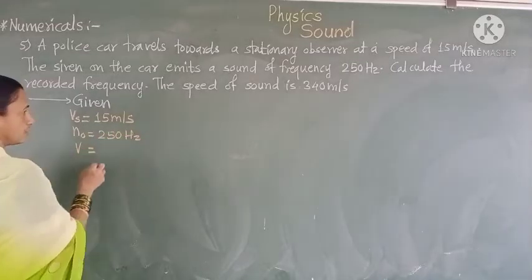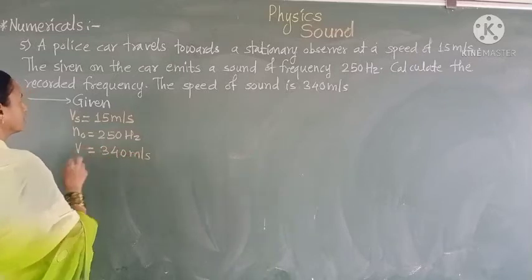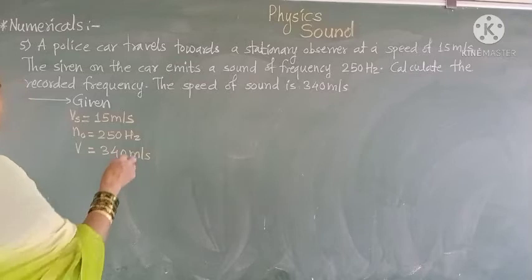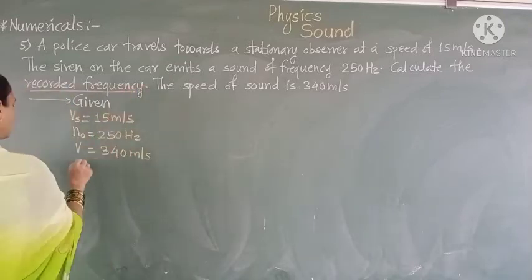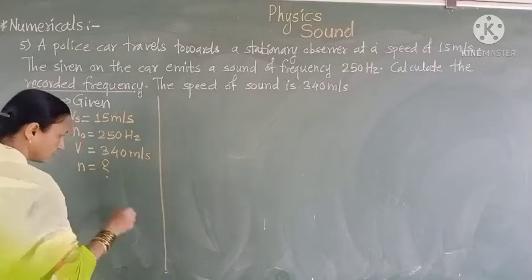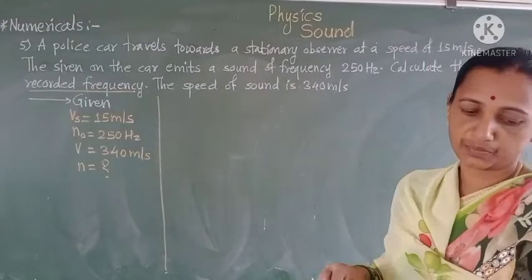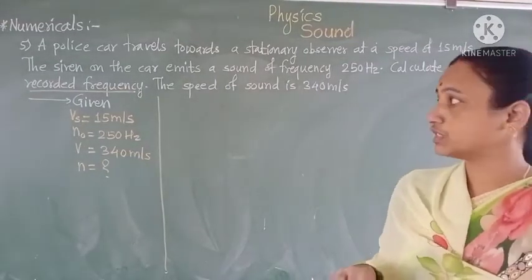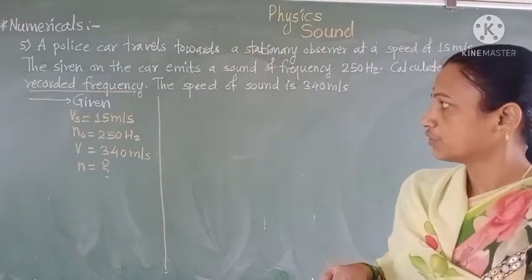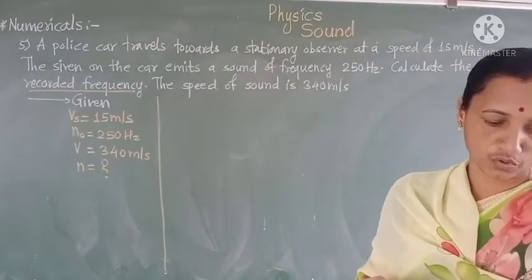Velocity of sound is 340 meters per second. And here we have to calculate the recorded frequency, which is denoted by the letter N. Therefore the given terms are Vs equal to 15 meters per second, N0 equal to 250 Hz, V equal to 340 meters per second, and N we have to calculate.